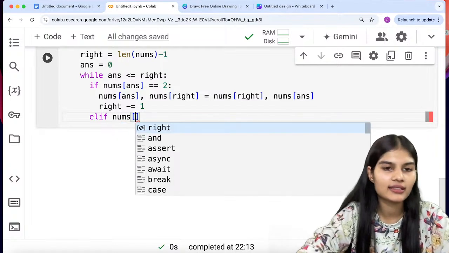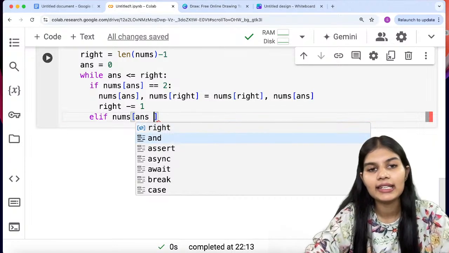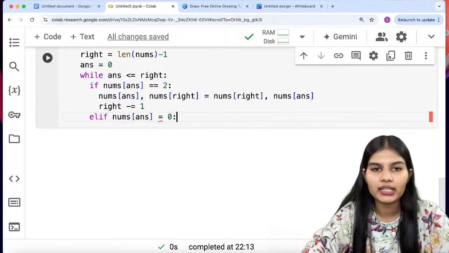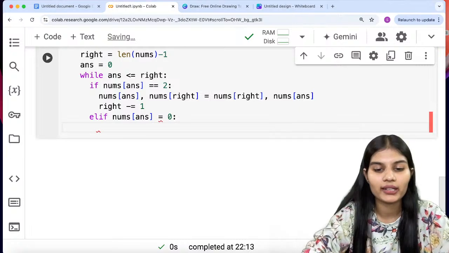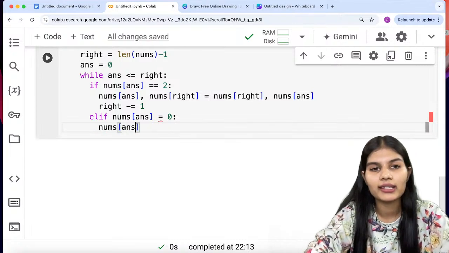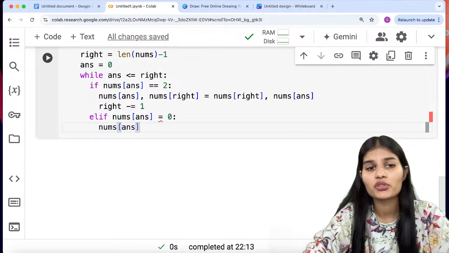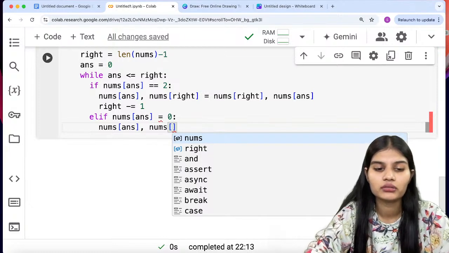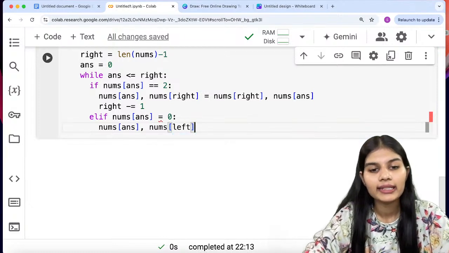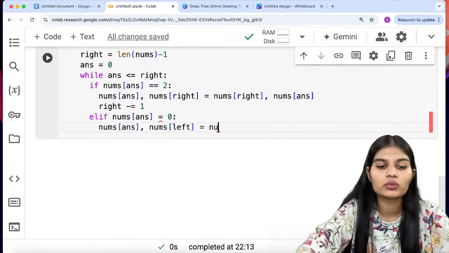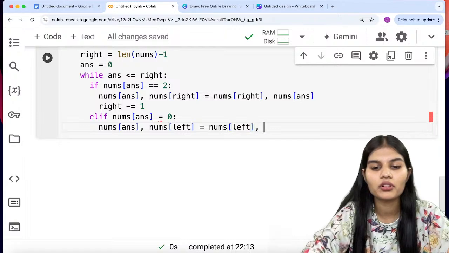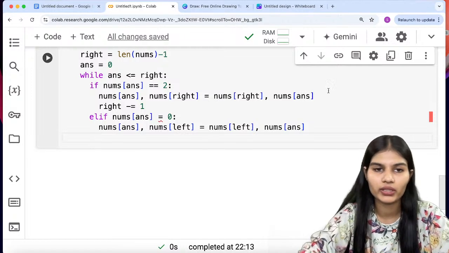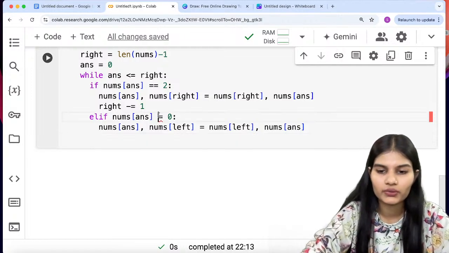Elif of nums, in the bracket we are having again ANS, that is equal to 0. Putting the condition, so elif nums of ANS is equal to 0, I just put nums over here in the bracket, again that variable ANS, that is nums of 0, comma, here I'll go with nums of left. Above it was right, here it's the left. Now that will be equal to nums of left, comma, nums of 0. Means 0, that's ANS, the value we are having. I'm sorry, is equal to 0.